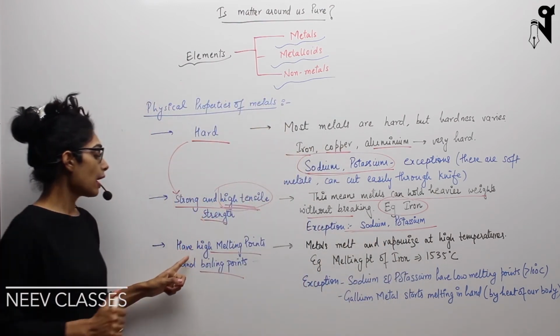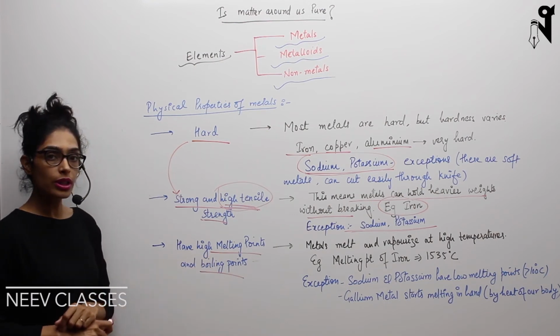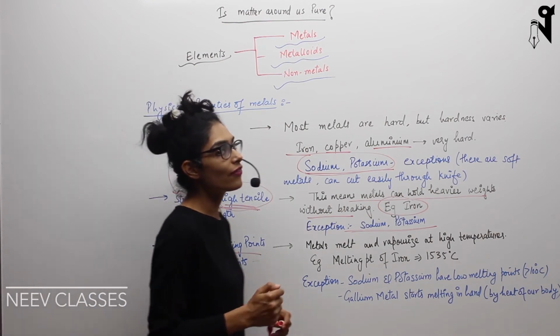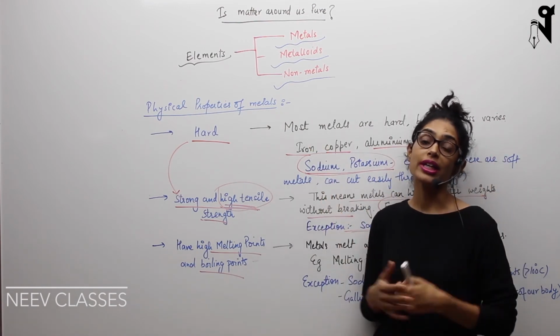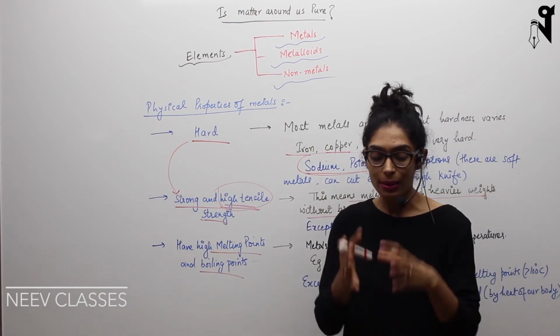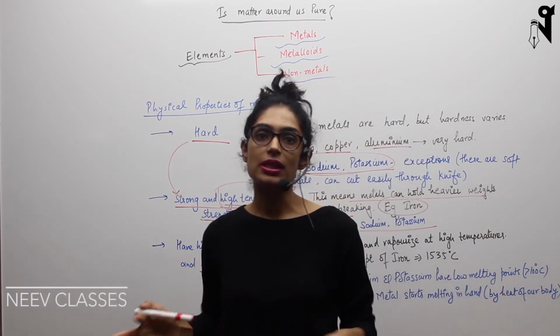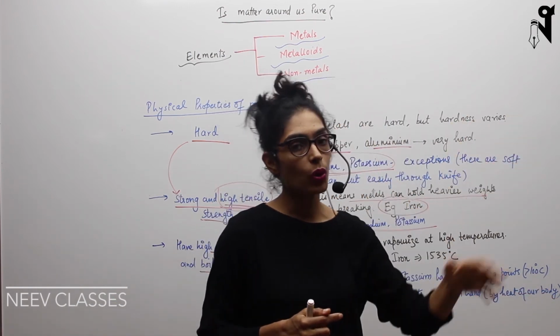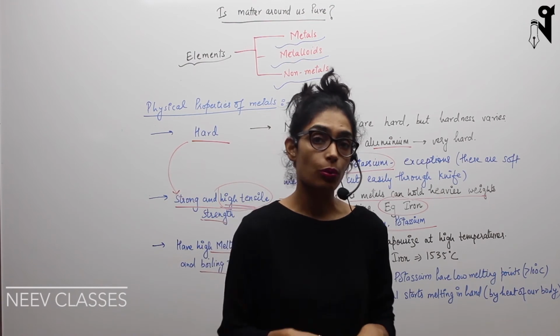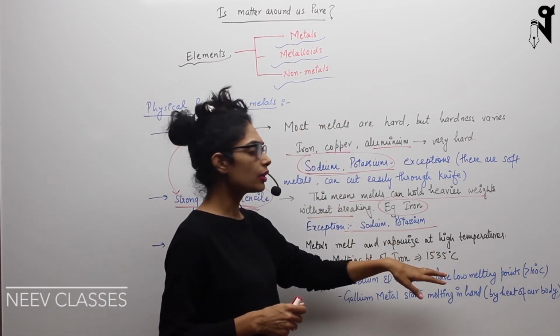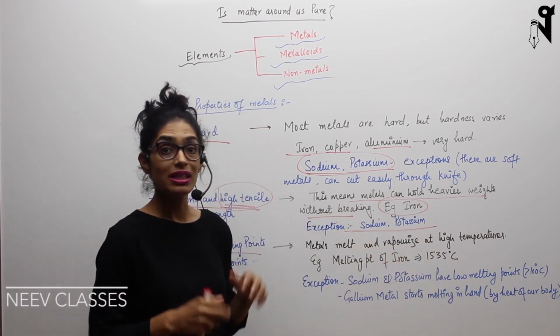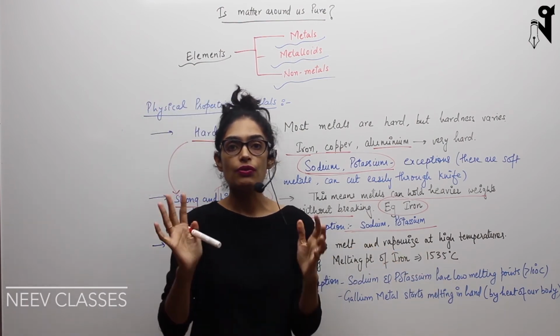Okay, next is having a high melting point and boiling point. Most of the metals have a very high melting point, and they vaporize only at a very high temperature. That means they have a very high melting point and a very high boiling point. For example, iron has approximately 1500 degrees Celsius as its melting point. So just imagine how much 1500 degrees Celsius is.